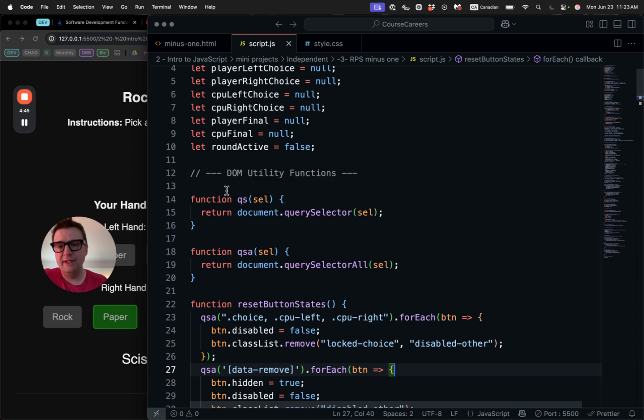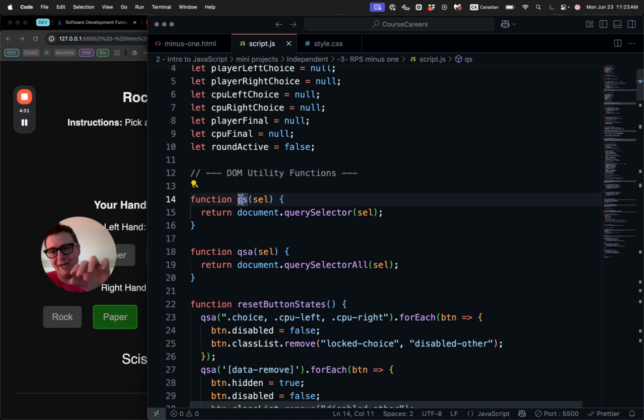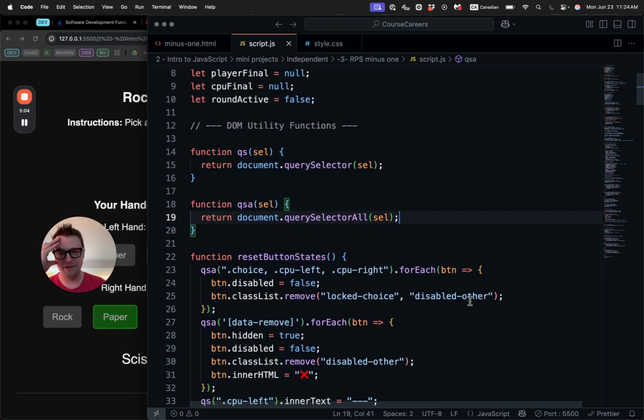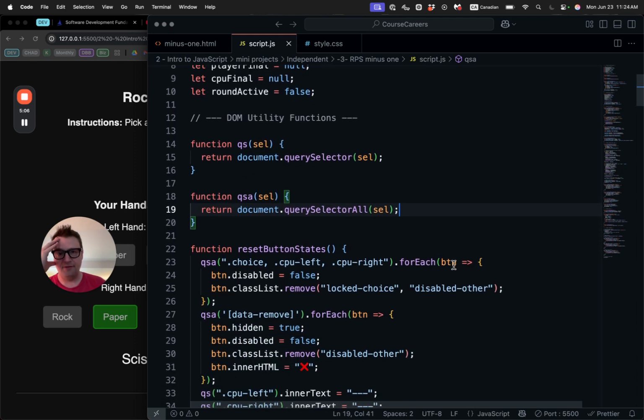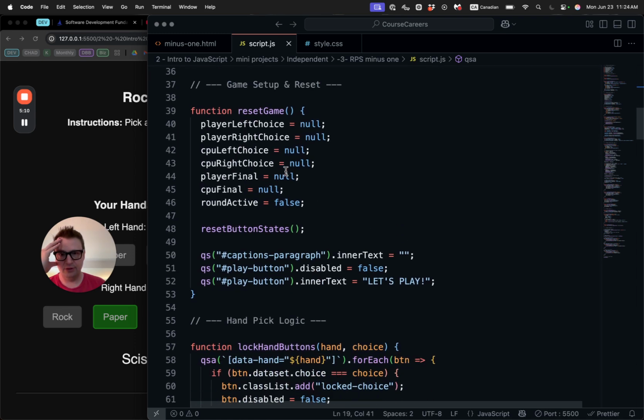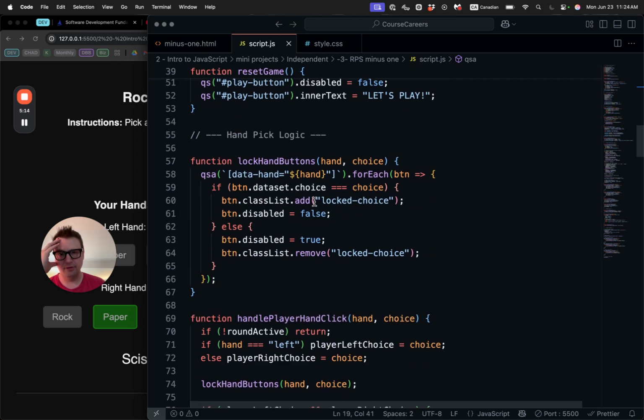One thing I really thoroughly enjoy is knowing that we can do a query selector helper function. So you type QS instead of document.querySelectorAll, or QSA or QS, like this is perfect. So just being able to extract that logic, because I had long lines of code, I'm pretty stoked about this. So the fact that it's organized like this, what else did I want to show you? Reset game is obvious. It resets all the states of the button and the global variables.